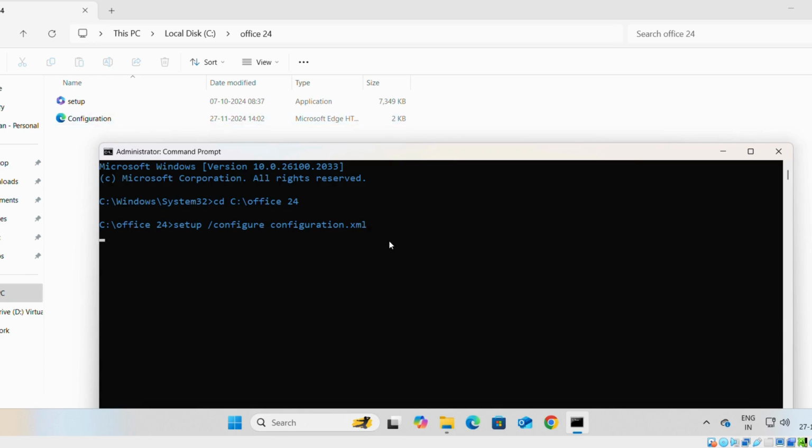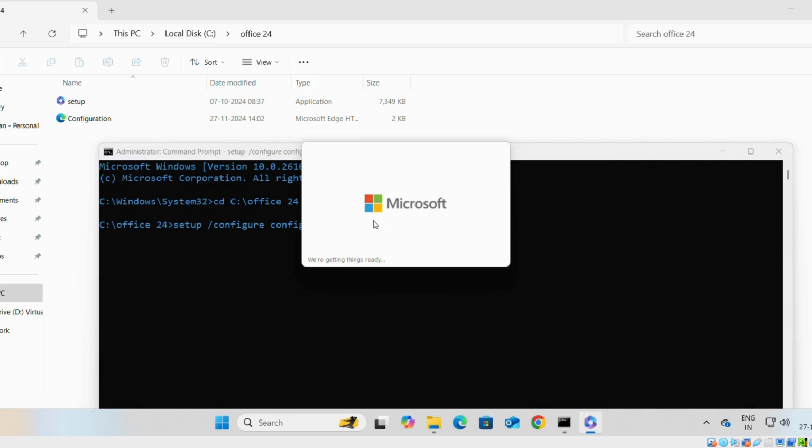Then we will press enter. As you can see, the download of Microsoft Office 2024 has started. Now it depends on our internet connectivity. It may take 5 minutes or maximum 10 to 15 minutes. We will wait, then we will start the activation step.